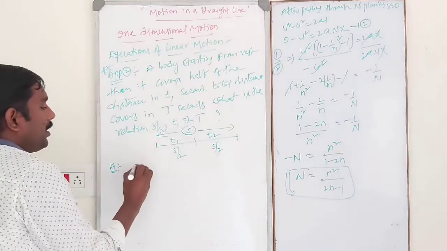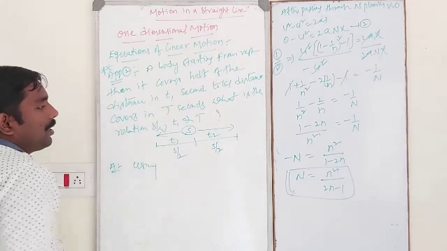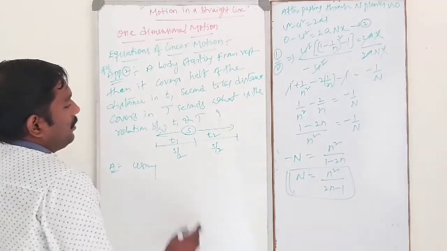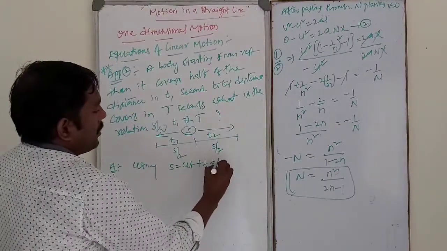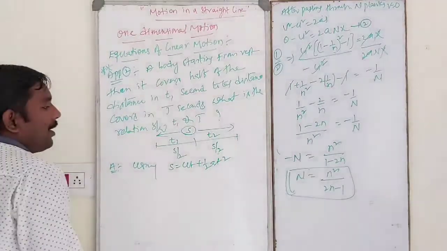Using s is equal to ut plus half at square.